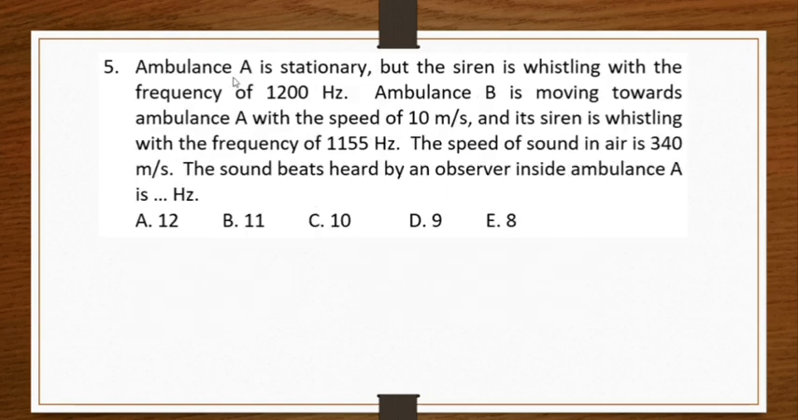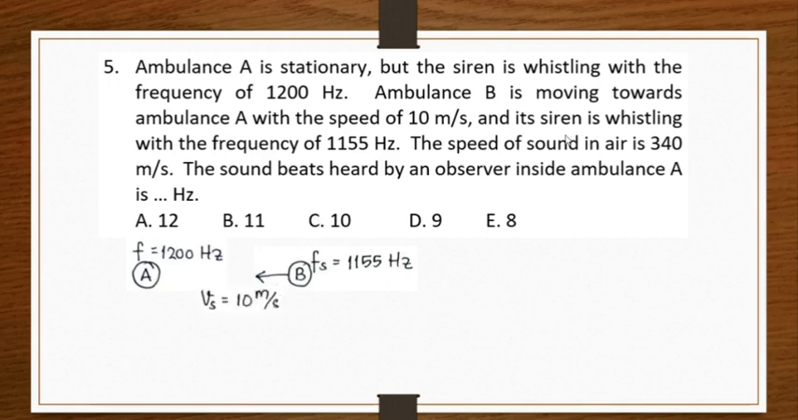Number 5, ambulance A is stationary, but the siren is whistling with the frequency of 1200 Hertz. So I have here ambulance A and its siren is whistling with the frequency of 1200 Hertz. Ambulance B is moving towards ambulance A with the speed of 10 meters per second and its siren is whistling with the frequency of 1155 Hertz. The speed of sound in air is 340 meters per second. We want to find the sound beats heard by the observer inside ambulance A.